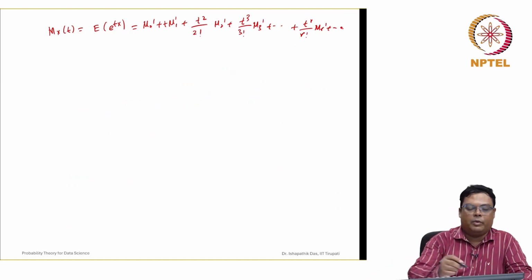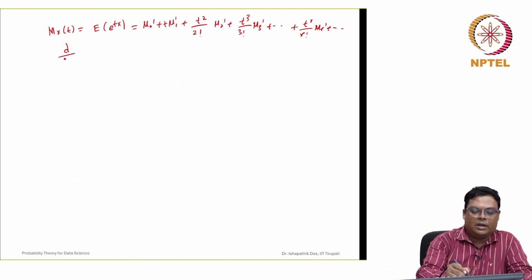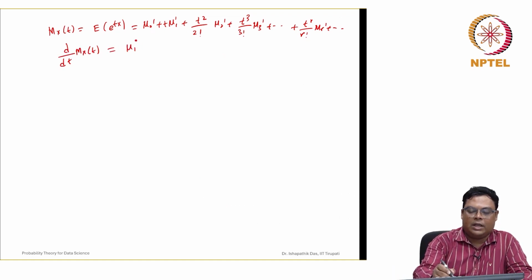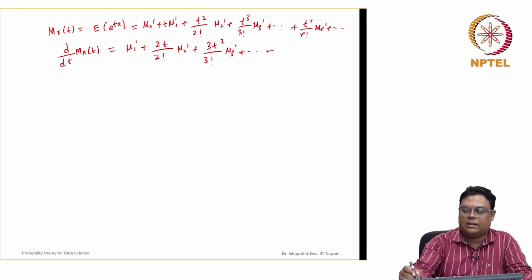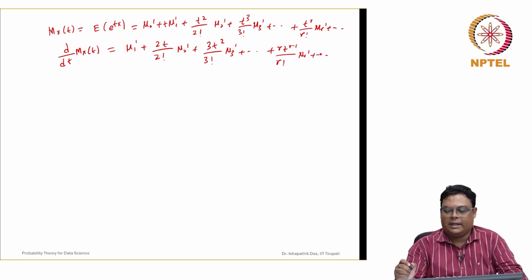Now if you take the first derivative d by dt of M_X(t), this is a constant. Now this is with respect to t: mu 1 dash plus 2t by 2 factorial mu 2 dash, then 3t square by 3 factorial mu 3 dash, like this, r t to the power r minus 1 by r factorial mu r dash. So we can find this.